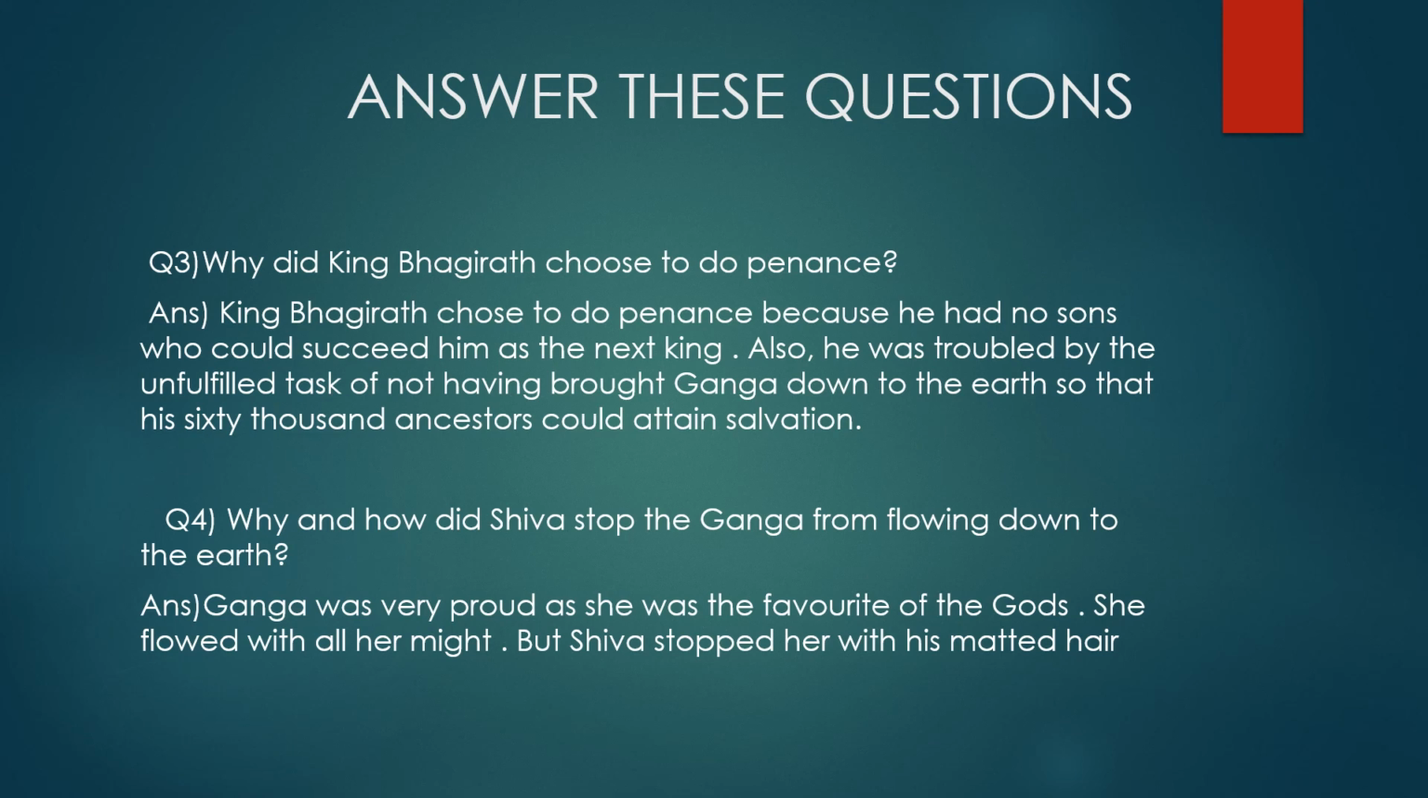Now the next question. Why did King Bhagirath choose to do penance? Now King Bhagirath came after King Sagar and Anshuman and some other kings. King Bhagirath chose to do penance because he had no sons who could succeed him as the next king. There were two reasons. First, he had no sons who could succeed him as the next king, and so he was troubled by the unfulfilled task of not having brought Ganga to the earth so that his 60,000 ancestors could attain salvation.